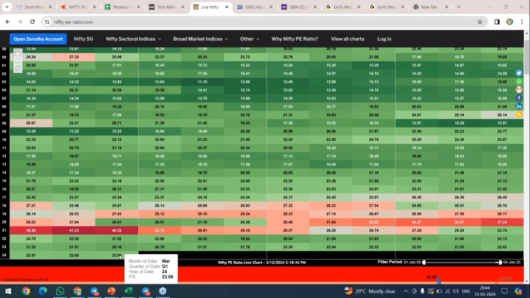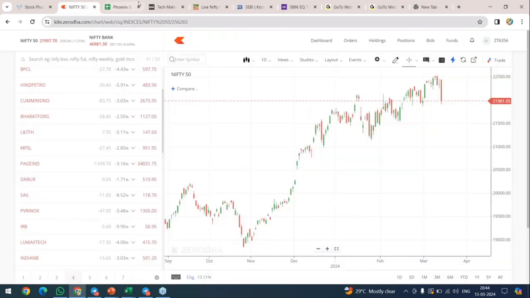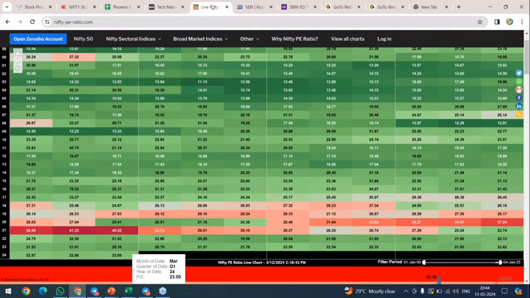If the P ratio is getting increased, correction will happen, and correction means a fall. After giving a fall, it will correct the P ratio, which will reduce the P ratio. So if it comes below 20, that is the perfect time for investment. Never wait for someone to tell you something. Get some good stocks with low P ratio, start investing. But with this recent scenario, we didn't get that much actually.